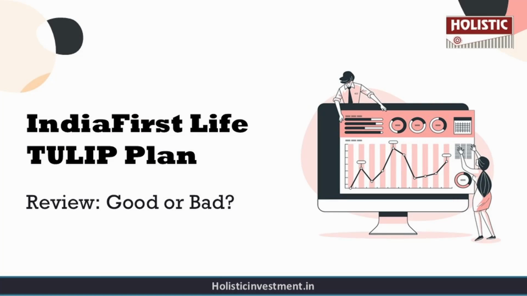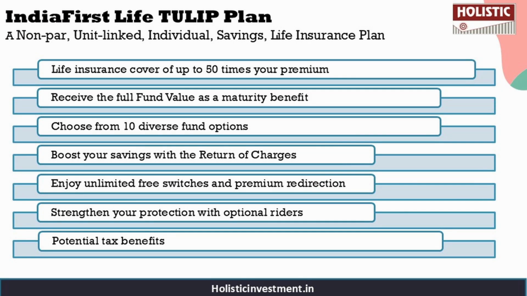But before analyzing this policy, let us first understand a few basic details about it. So this is a non-participating unit-linked individual savings life insurance plan. Some of the key features of the policy are: you get to protect your family with a life insurance cover of up to 50 times your premium, and you also get to receive your fund value as a maturity benefit at the end of the policy term.